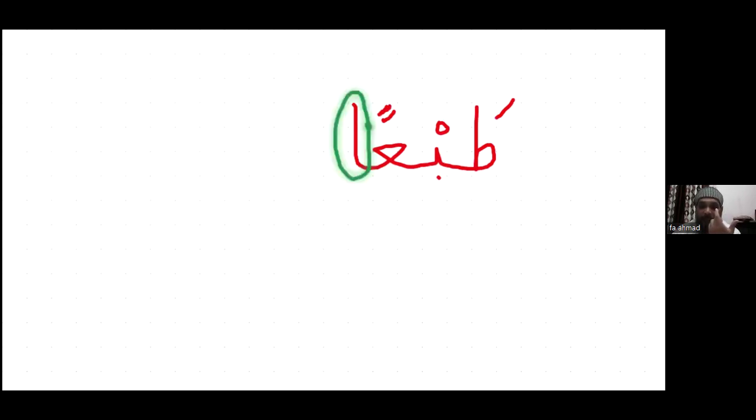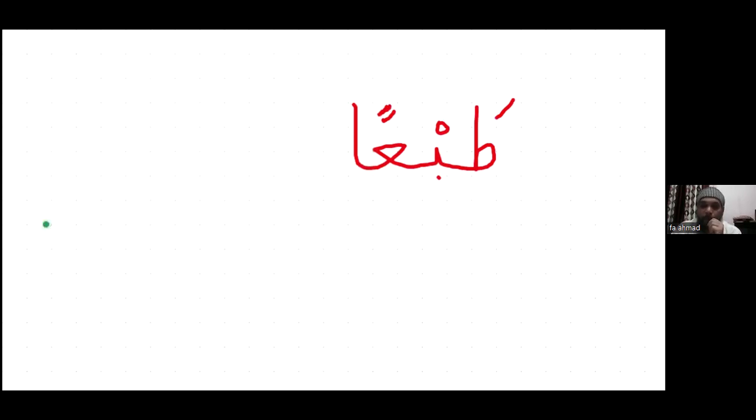Okay. See here one more word. Here the word is tab'an. Ta, ba, ain. Ta fatha, ba sakin, and ain double fatha. So ain has double fatha sounds an. Tab'an. And as I said, double fatha is written with extra alif. Here is extra alif. Okay. Now done. I hope you got it.